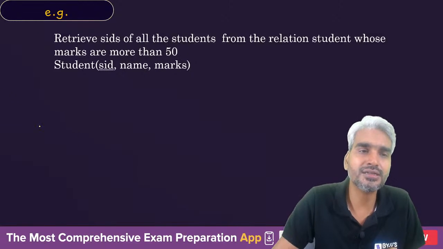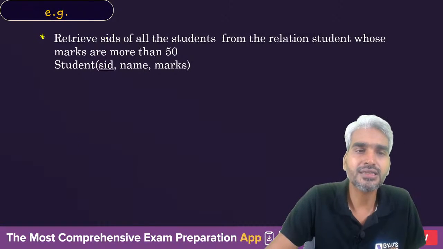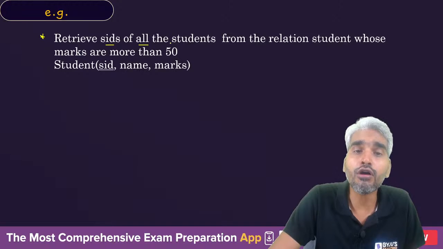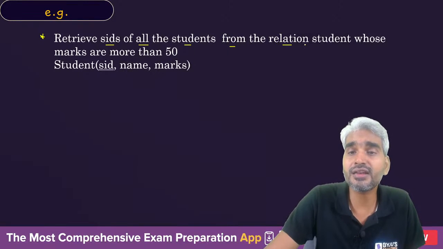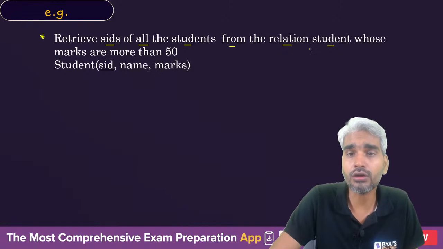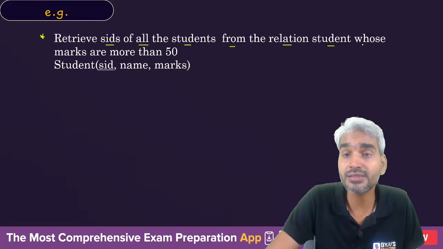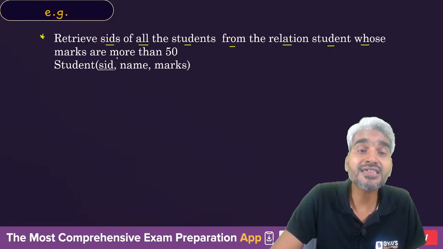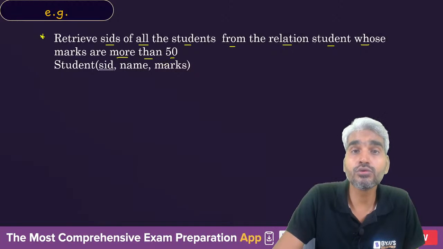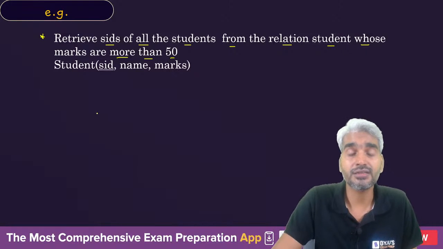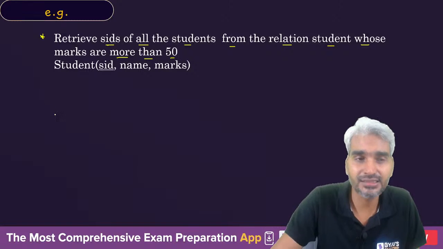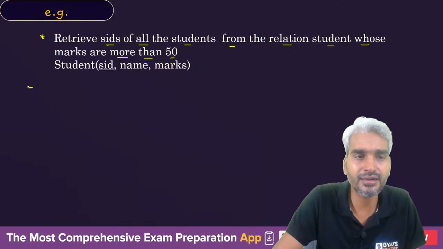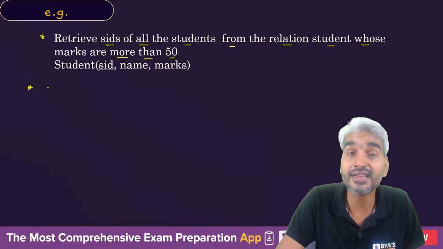So let's try to understand this with an example. Retrieve SIDs of all the students from the relation student whose marks are more than 50. So you will eventually say what? Sir, what do you want? You want the SIDs. So let me write in a different way. There are various ways of writing the same query.